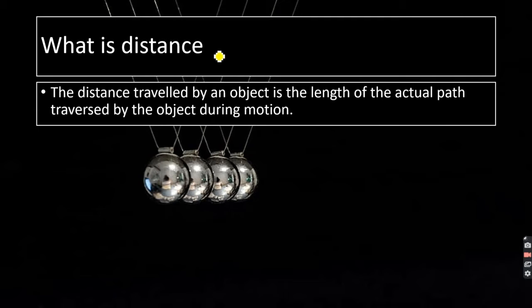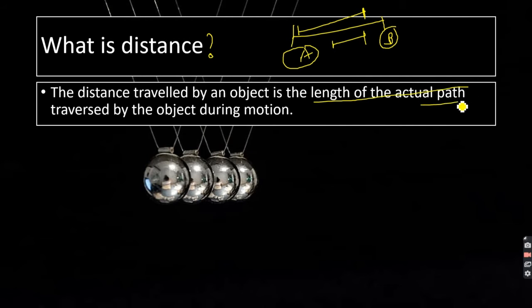The next thing is, what is distance? Right, distance, it's a very simple term. I said that I am moving from A to B, that is from the initial point, from where I have started, to a certain destination, that is the final point. Right, so the length which I have covered while doing this motion is known as distance. So basically, distance is the actual length which I have covered during that particular motion.